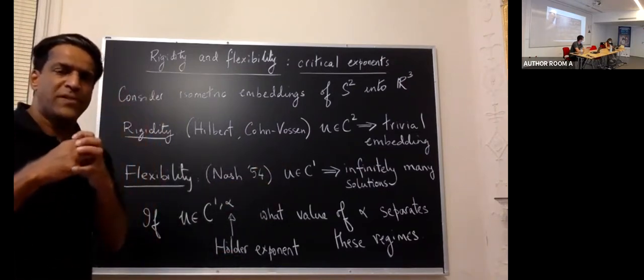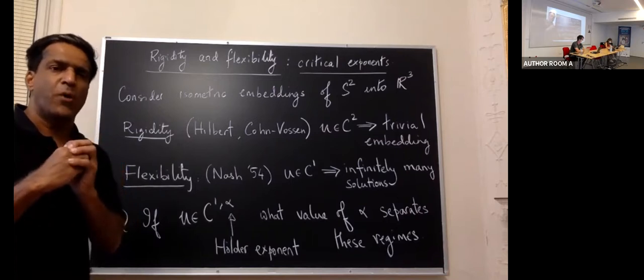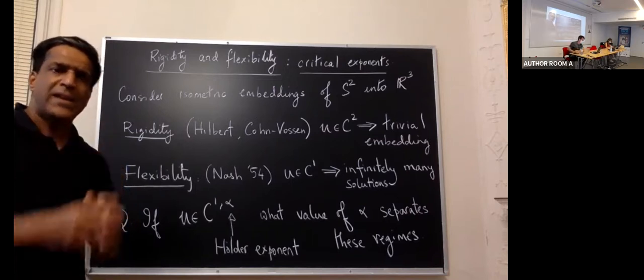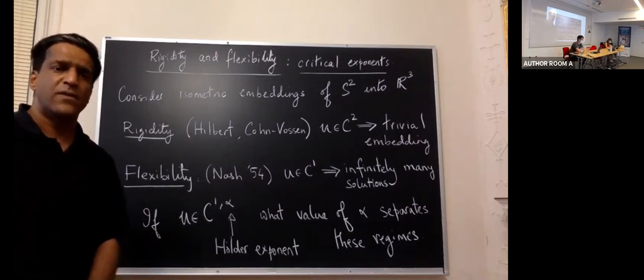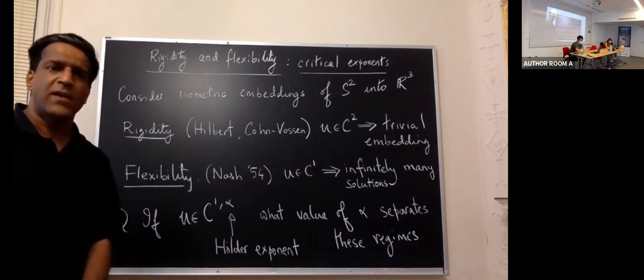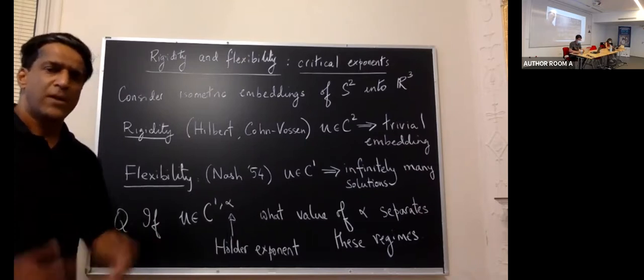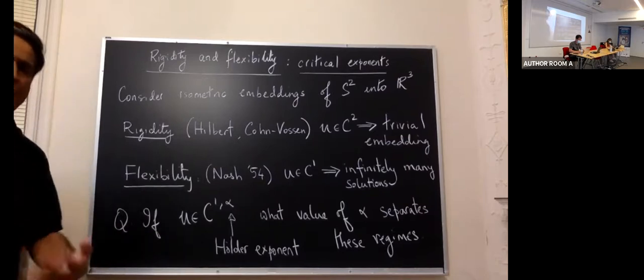So one can crumple the sphere, in fact, into an arbitrarily small ball around the origin in a way that an intrinsic observer on the sphere would not be able to tell the difference. So this is a very, very striking result, implicit in Nash's work.